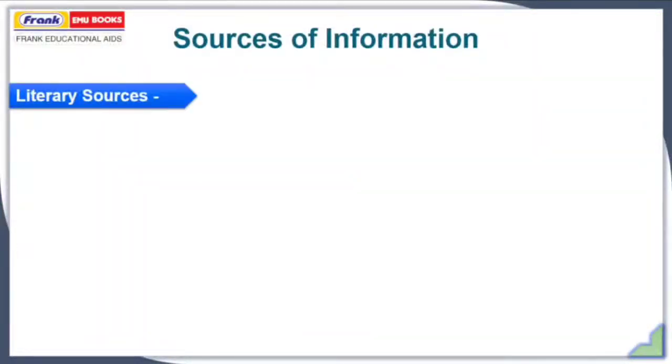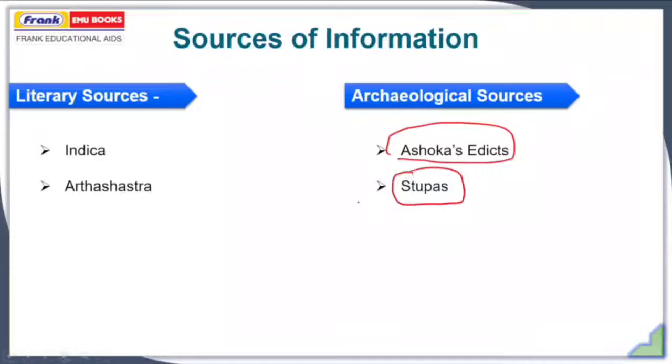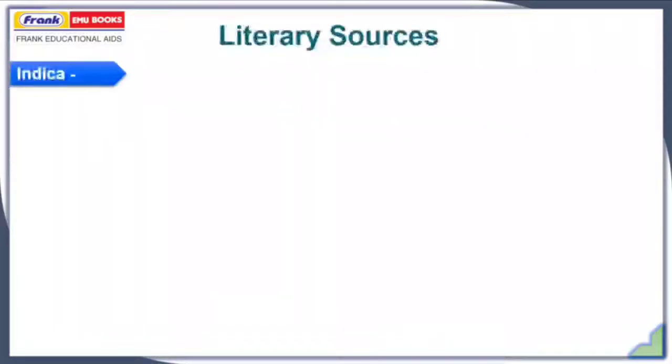So getting started with the sources of information, we have two types of sources here, literary sources and archaeological sources. In the literary sources, we have two books, Indica and Arthashastra, and in the archaeological sources, we have two major sources. First is Ashoka's edicts, which include Major Rock Edict, Minor Rock Edict, and the Pillared Inscription, and the other is the stupas: the Sanchi Stupa, the Sarnath Stupa, the Amaravati Stupa, Bharhut Stupa, etc. and all.